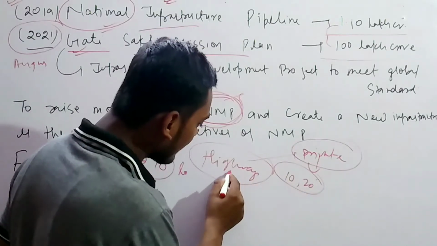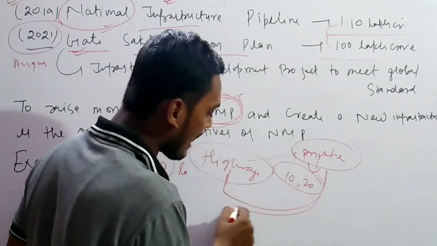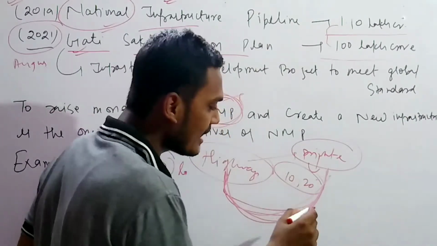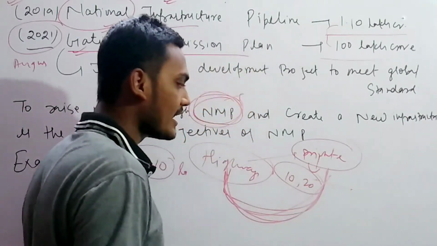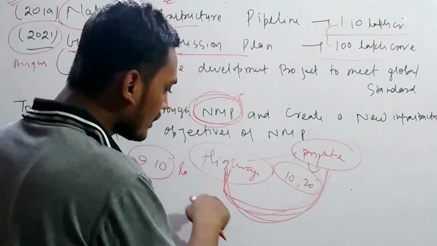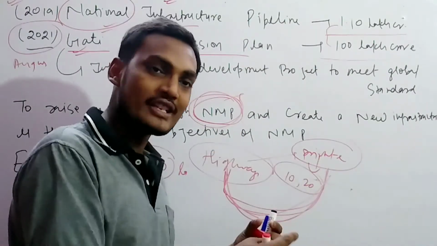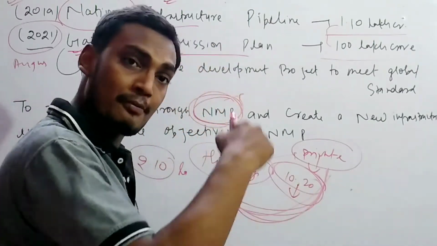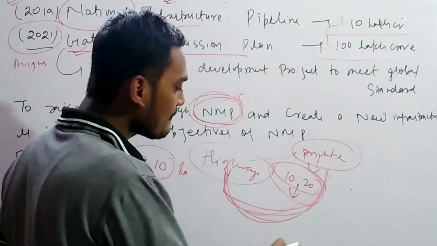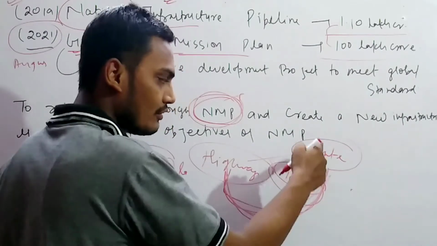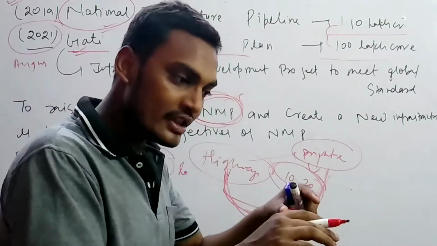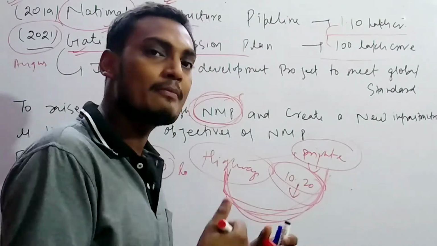This highway will be maintained by the private player, and for maintenance they will spend money, and they will earn money through the tolls. So this will create money for the government itself, private investment will also take place, and it will also benefit the private player. So this is the dual play the government is playing.